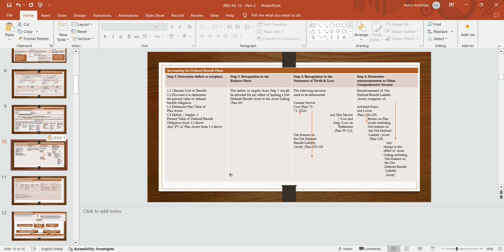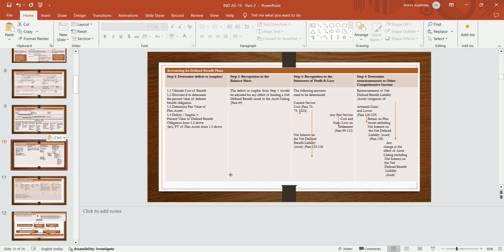Now, how to recognize it in the balance sheet? The deficit or surplus should be adjusted for any effects of limiting a net defined benefit asset to the asset ceiling. The asset ceiling is the amount up to which you can use the asset; after that you will not be able to use that amount. The following amounts need to be determined: current service cost, any amount paid related to past service cost, any gain or loss on settlement, and net interest on net defined benefit liabilities. These are to be recognized in profit and loss.